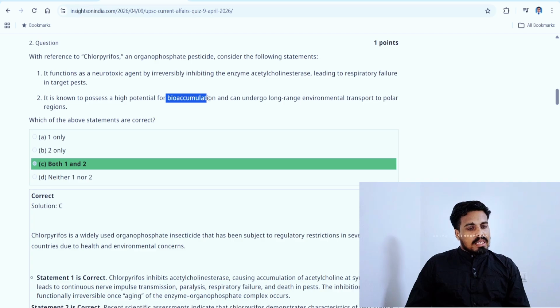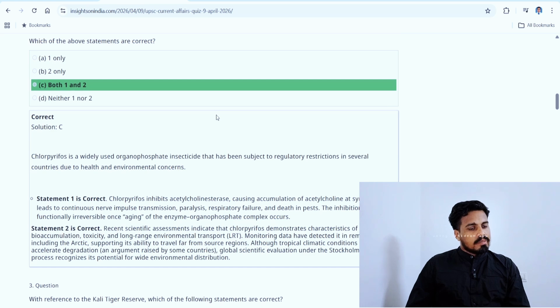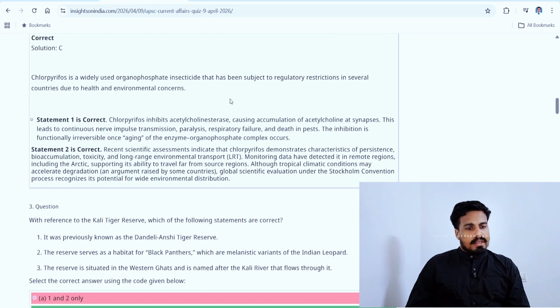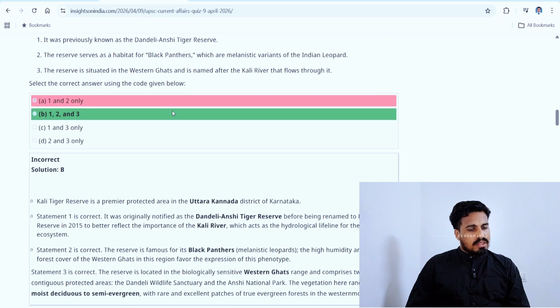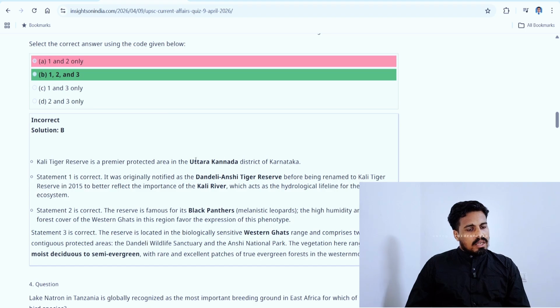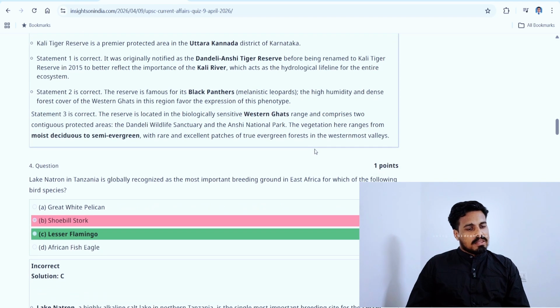This metal can be a big one in bioaccumulation. So there we nailed it. And this one, Kali tiger, 1, 2, 3. Oh, okay, all right. There is a Kali river in Uttara Kannada, but I am familiar with the Kali river in northern India. So we went wrong in that case.